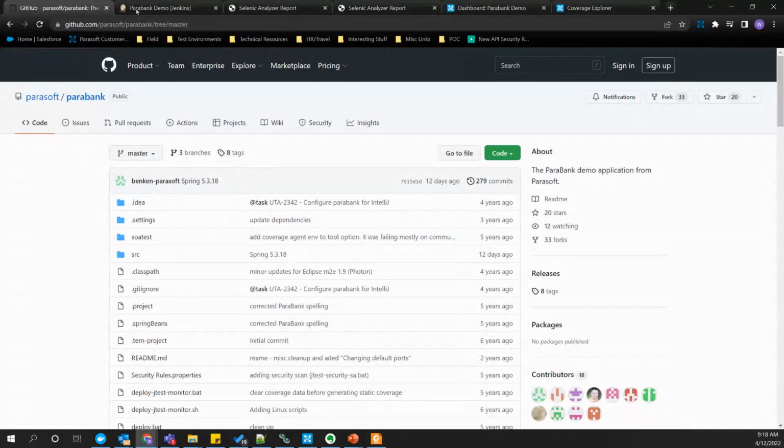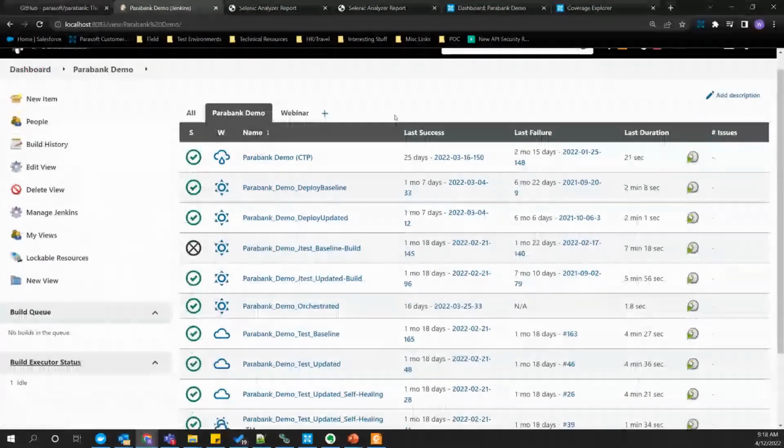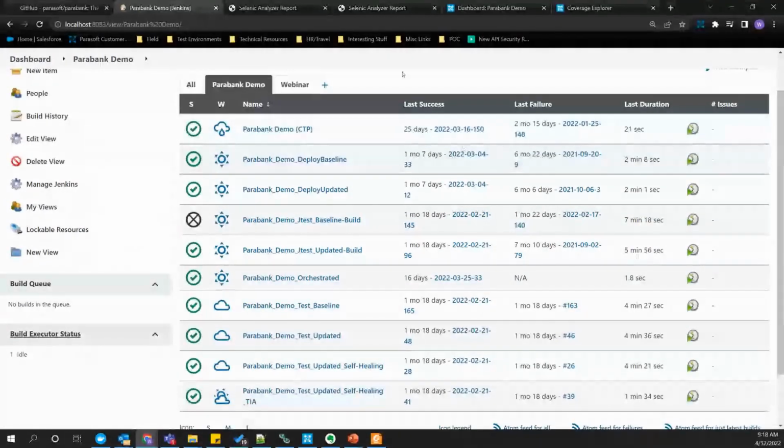So I'm going to start off by showing you my Jenkins dashboard, and what I'm doing is a full build of the original, the main branch of Parabank, deploying it on Docker, running unit testing, static analysis, Selenium tests, API tests, and doing a similar build with the feature branch, running all the tests as well.